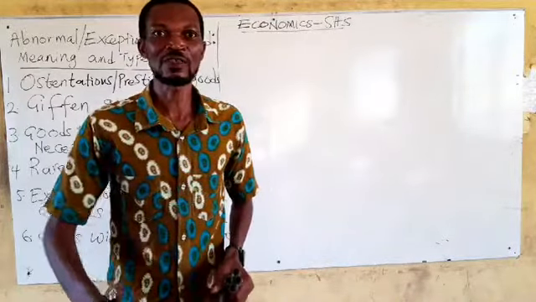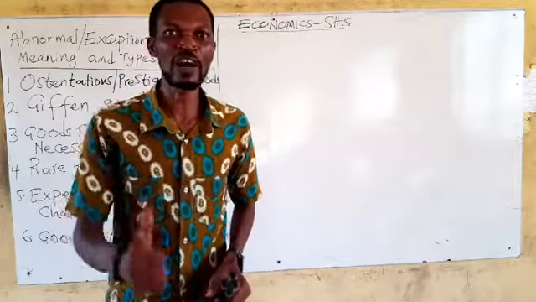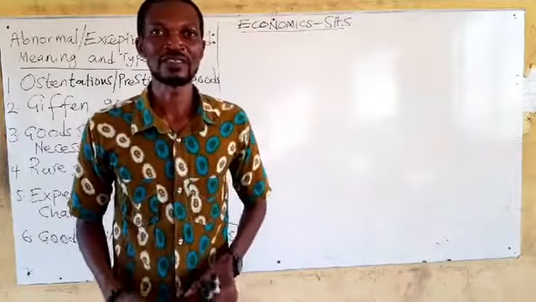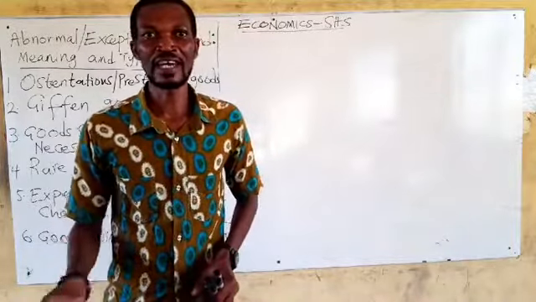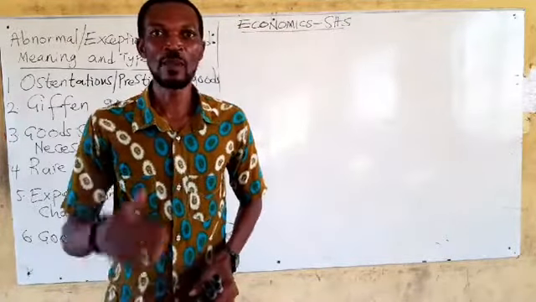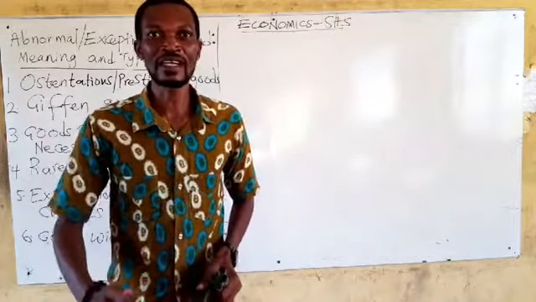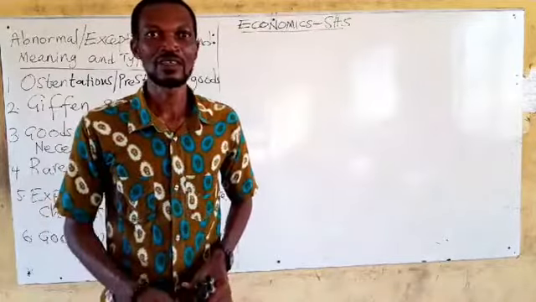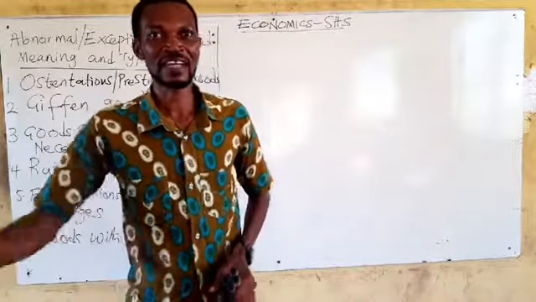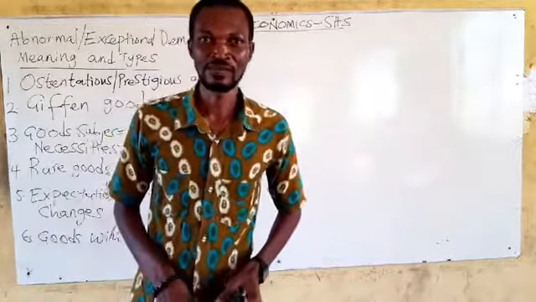So what is normal demand? That then will have abnormal demand or exceptional demand. Like said earlier on, normal demand is when at higher prices, lower quantities are demanded, other factors held constant.